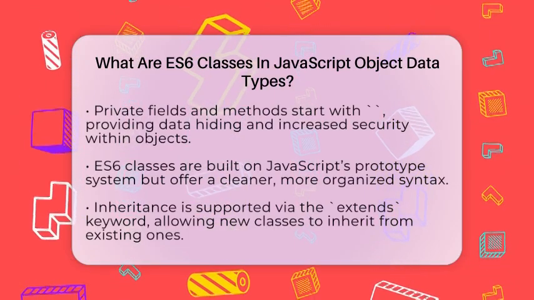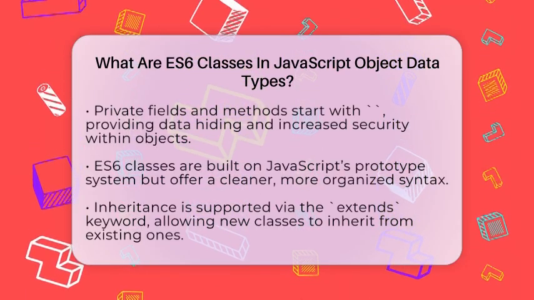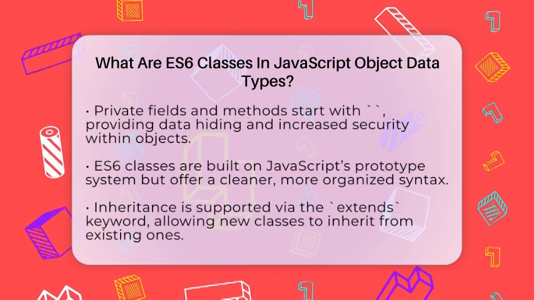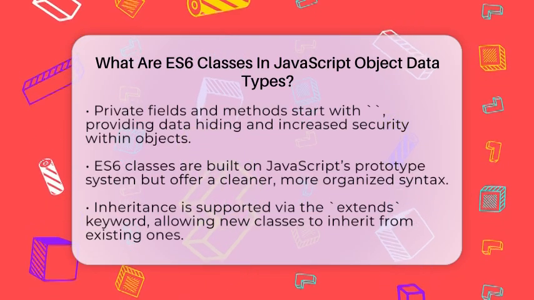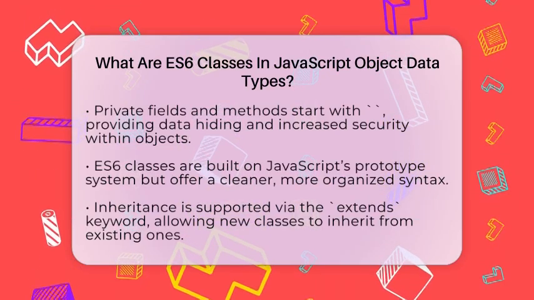Another feature of classes is private fields and methods, which start with a hash. These are hidden from outside code, helping protect data inside the object. This makes your objects more secure and less prone to accidental changes.